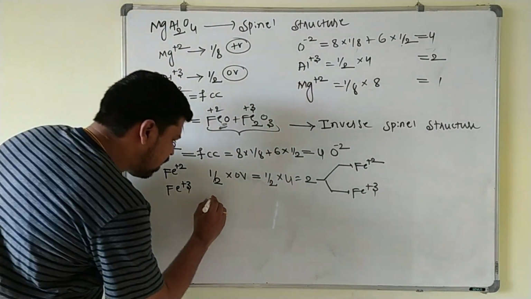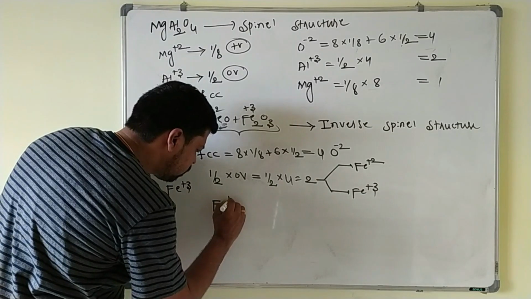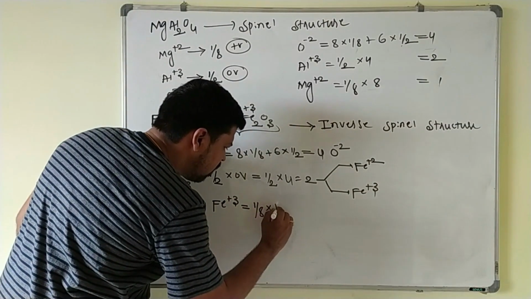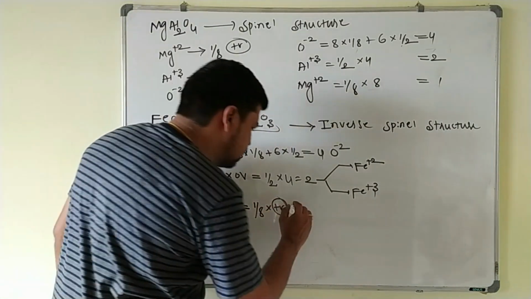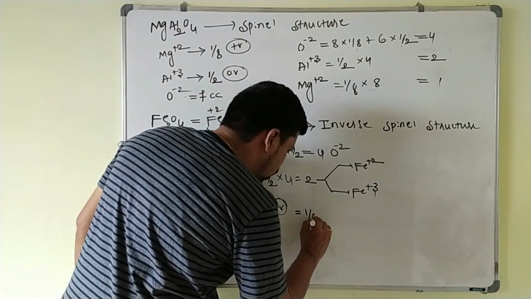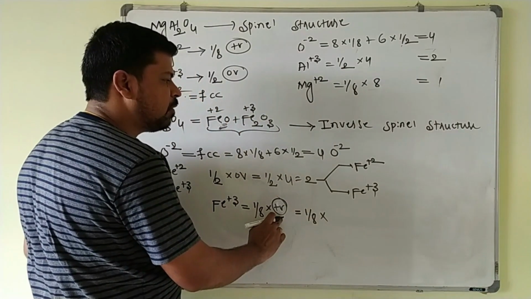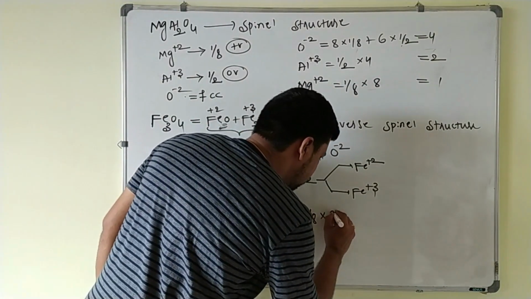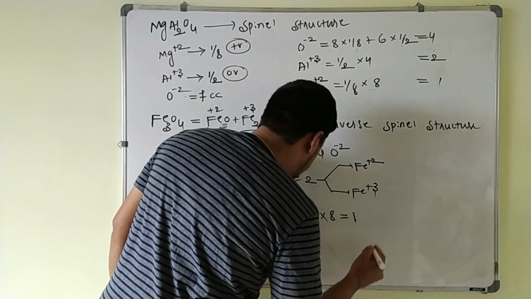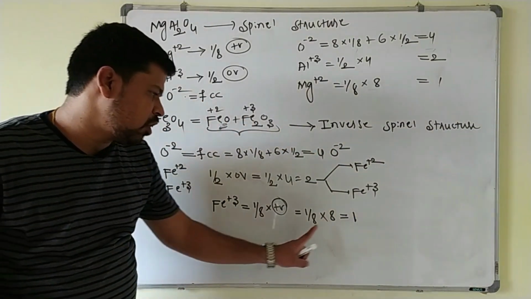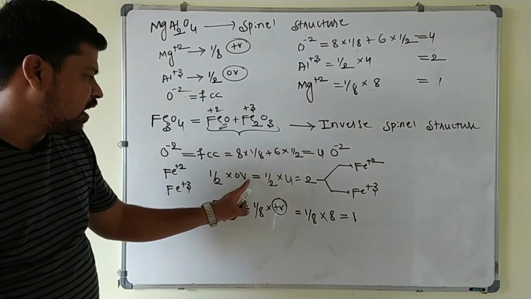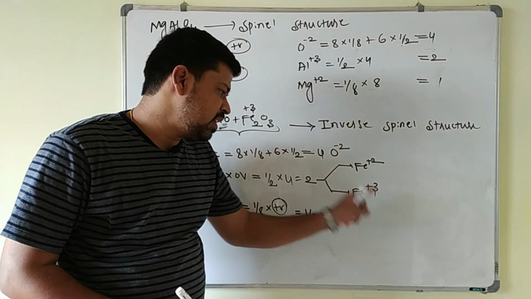Next, another Fe plus 3 ion occupies 1/8 of the tetrahedral void. What is the 1/8 of the tetrahedral void here? 1 by 8 into how many tetrahedral voids are formed? 4 close packed pairs, so tetrahedral voids will be equal to 8. So this is equal to 1. 1 Fe plus 3 ion is occupying 1/8 of the tetrahedral void, and half of the octahedral voids are occupied by Fe plus 2 as well as Fe plus 3.